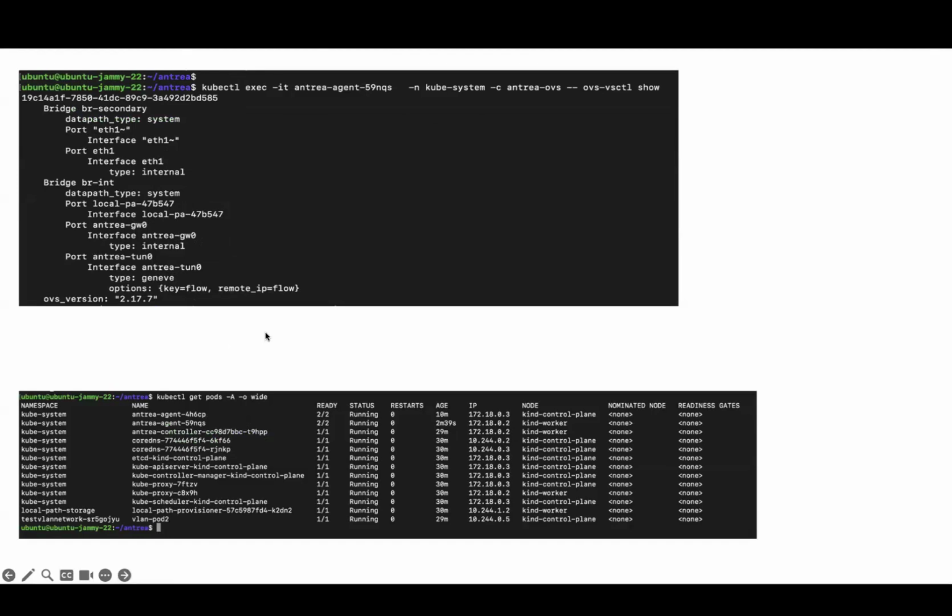I cannot show the live demo because I'm facing an issue during building the image. So that's all I wanted to share. If there are any questions, I can answer. Thank you.